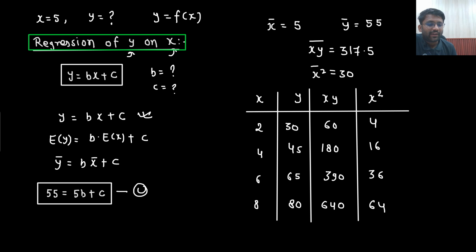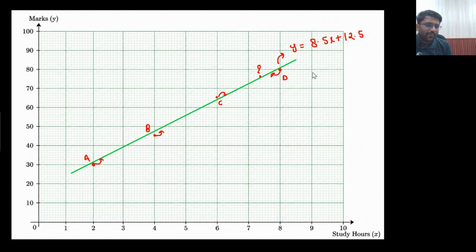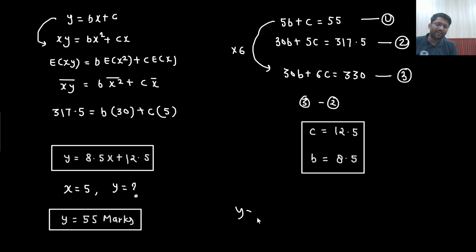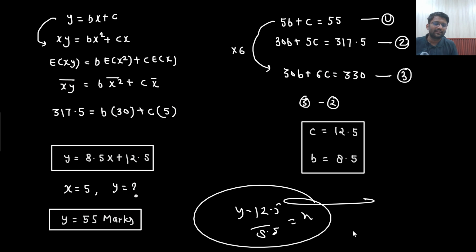Look, this line you have found for y on x. Here you noted down the points and then found the equation for y on x. That x was known, what will be y? y is a function of x. But this time y is known, x is unknown. So this time I will find x as a function of y. Sir, directly I can find from here: y minus 12.5 divided by 8.5 would be equal to x. That's it. So this is the answer.